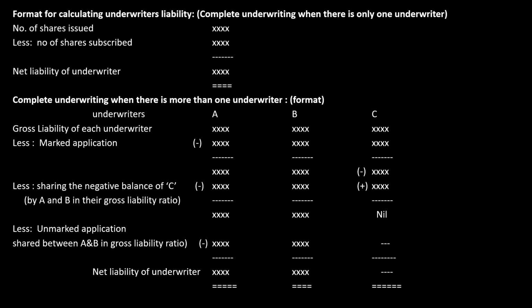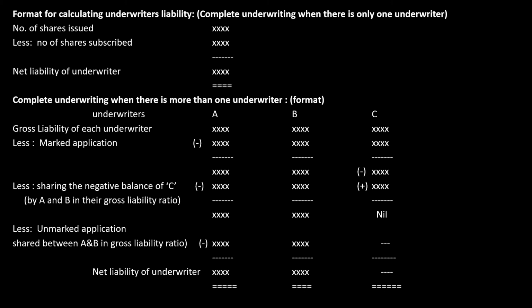Now let us see the format of complete underwriting first. Number of shares issued to the public, minus number of shares subscribed, and the remainder will be the net liability of underwriter when there is only one underwriter. If there is more than one underwriter, the following format will be followed. Let us take an assumption there are three underwriters. They underwrite for the complete underwriting. The format is given there.